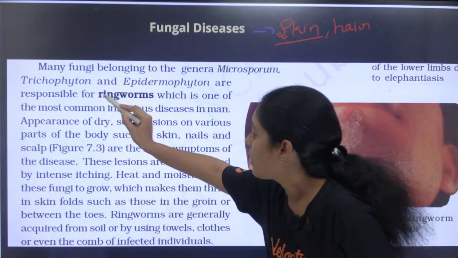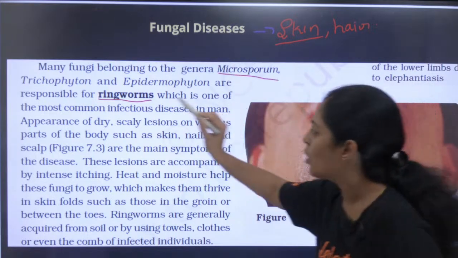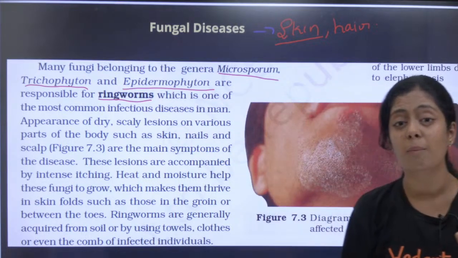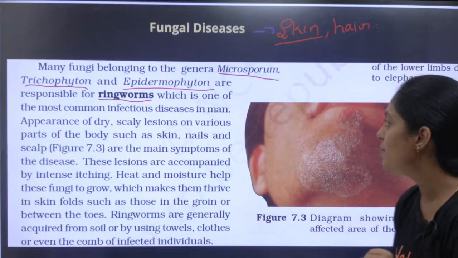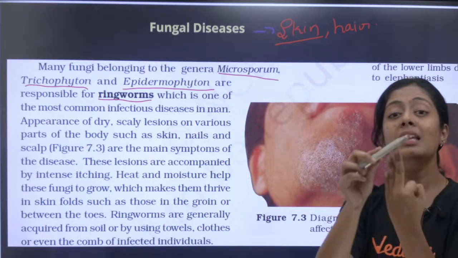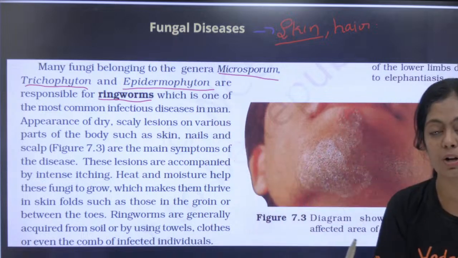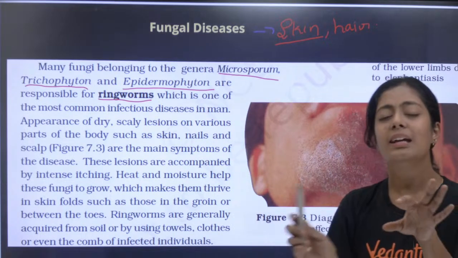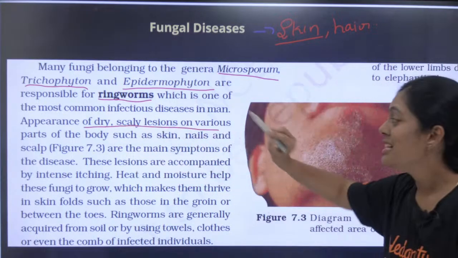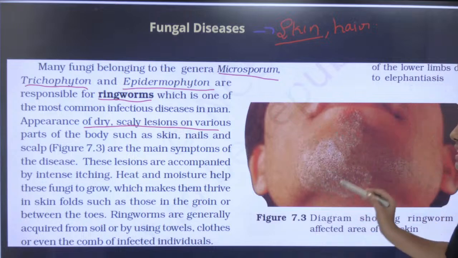Ringworm is a very common disease. Microsporum is important. Okay, Trichophyton and Epidermophyton. All of you remember these names. This was a PYQ. Which ones, children? Microsporum, Trichophyton and Epidermophyton. The fungi in these three genera cause the disease ringworm. What is this ringworm? Okay, it is usually seen on skin. It basically causes dry, scaly lesions on various parts of the body such as skin, nails and scalp.